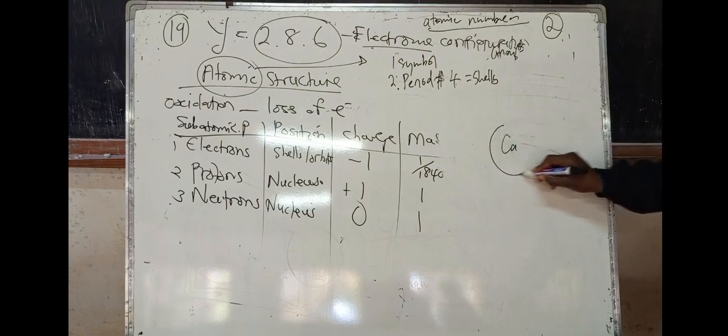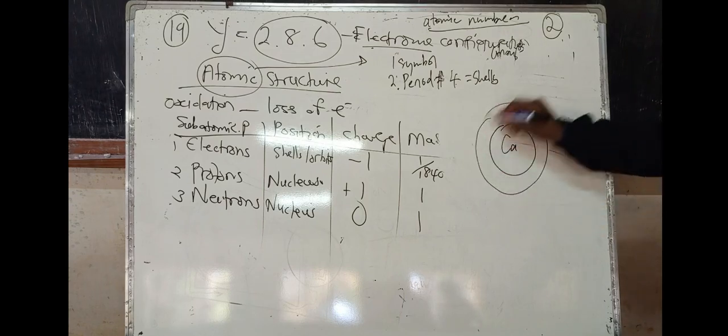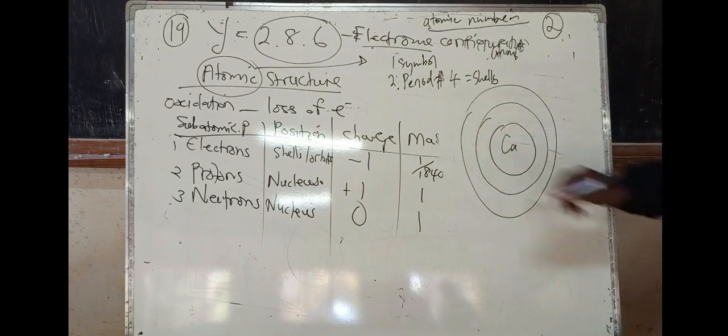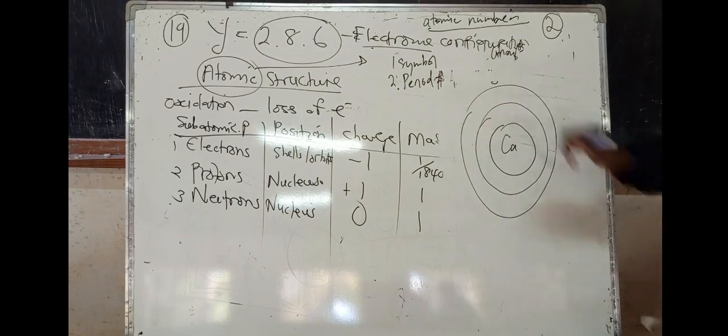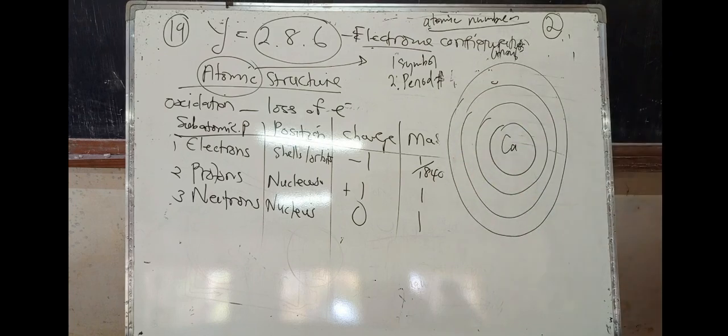It means I will put 4 shells: 1, 2, 3, and 4. Simply find the period, and that gives the number of shells.